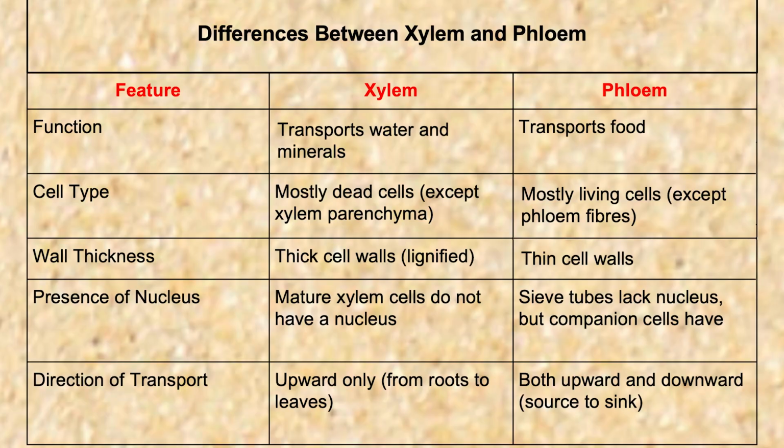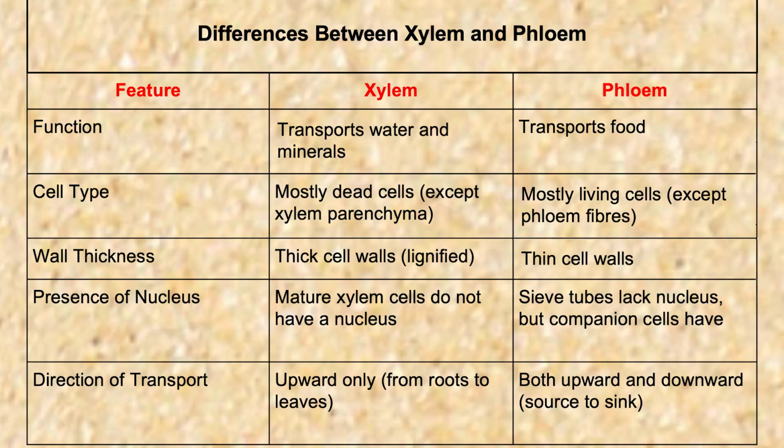If we look at the differences between xylem and phloem, the first one is that xylem transports water and minerals, but phloem transports food. Mostly, xylem cells are dead except for the xylem parenchyma, but in phloem, mostly they are living cells except for the phloem fibers.